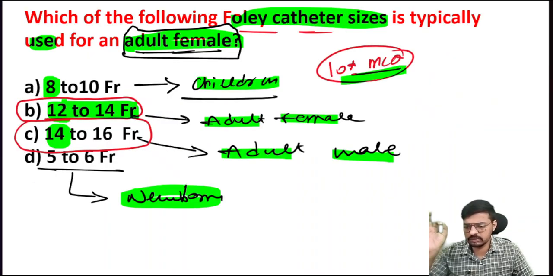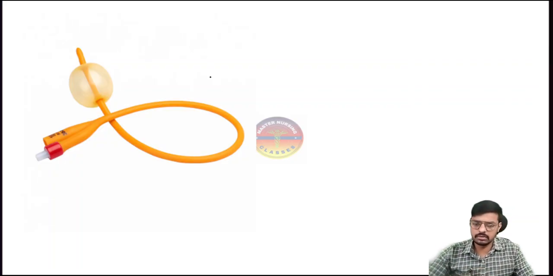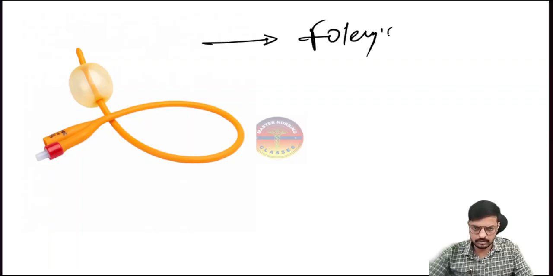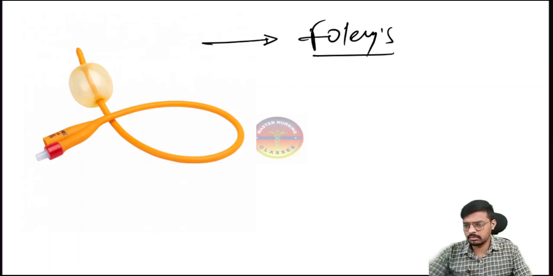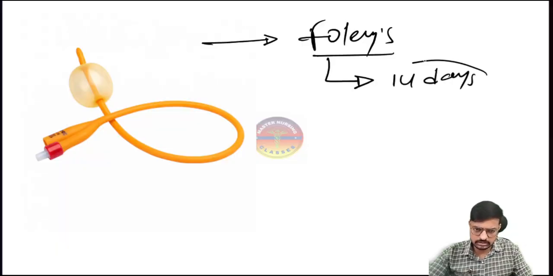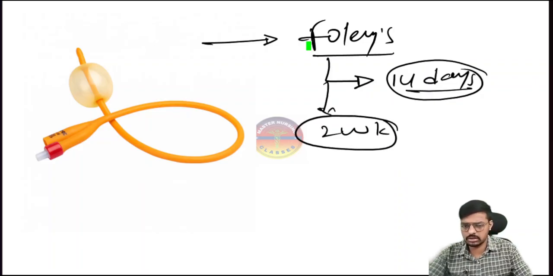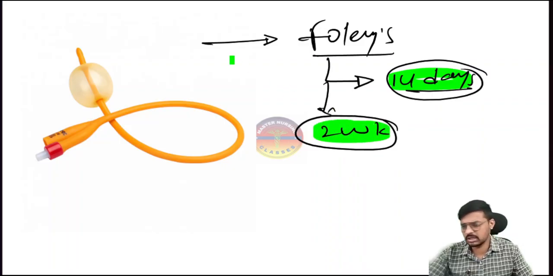Okay, so the next question is here. Identify the image. Yes, this is the Foley's catheter. Bacho, for how many days can we use this Foley's catheter? Your answer would be 14 days. For how many weeks do we use the Foley's catheter? Your answer would be 2 weeks. Same question, different answer; it is the same answer only in the form of days and weeks.